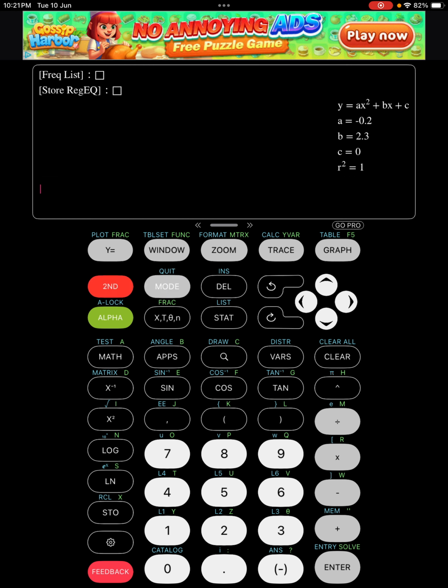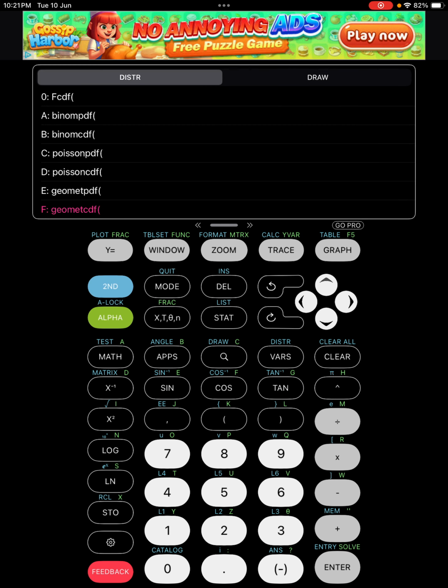Oh, why am I on the graph? This is annoying. So wait, let me try this again. Yeah, okay. Let's try this second vars. Not even sure why I was on the graph.